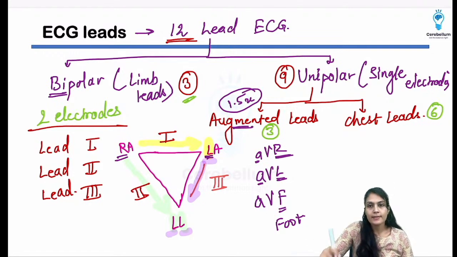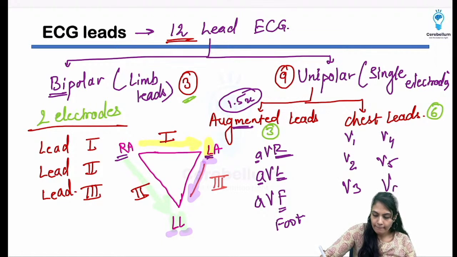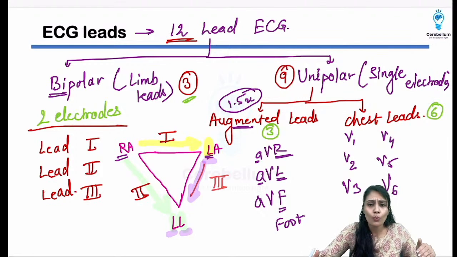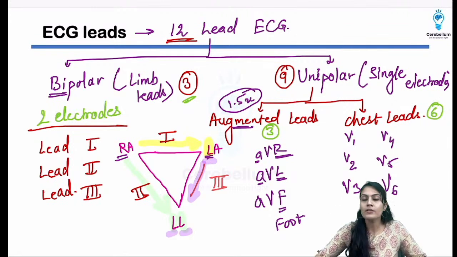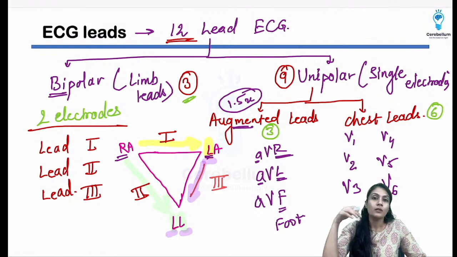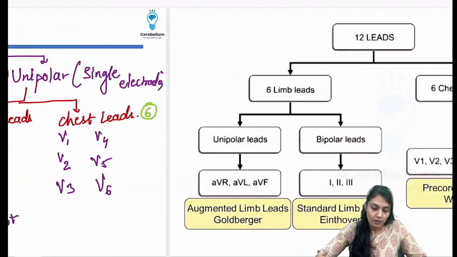Now coming to the chest leads, there are 6 chest leads. I'll tell you the site to attach also. So for now, just write V1, V2, V3, V4, V5, V6. Right? Why do we require so many leads? Because we have to take the pictures from all the sites, from 12 different sites, so that we do not miss if there is any MI, that is myocardial infarction, or angina which is taking place. And that's why we have to take the pictures from all the sites. Otherwise we can miss the patient of myocardial infarction also. That is the major change, right?